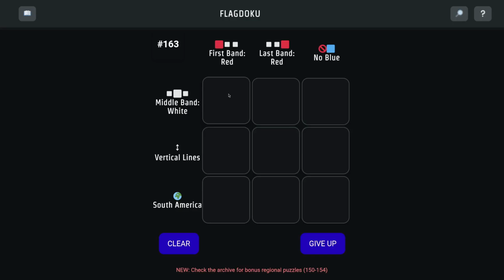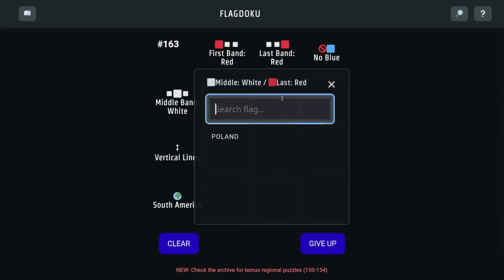But as an example, I think France's flag is 3 vertical bands. I think it starts with blue, then white, then red. That might be wrong. But if it's not wrong, then we can use it right here, I think. Middle band white and last band red. So that's a good example. Let's see if that's correct. Let's see if France has a middle band white and a last band red.